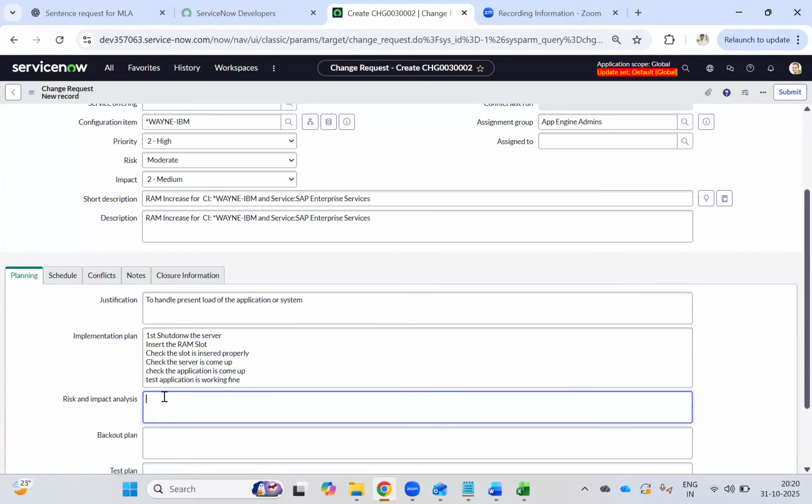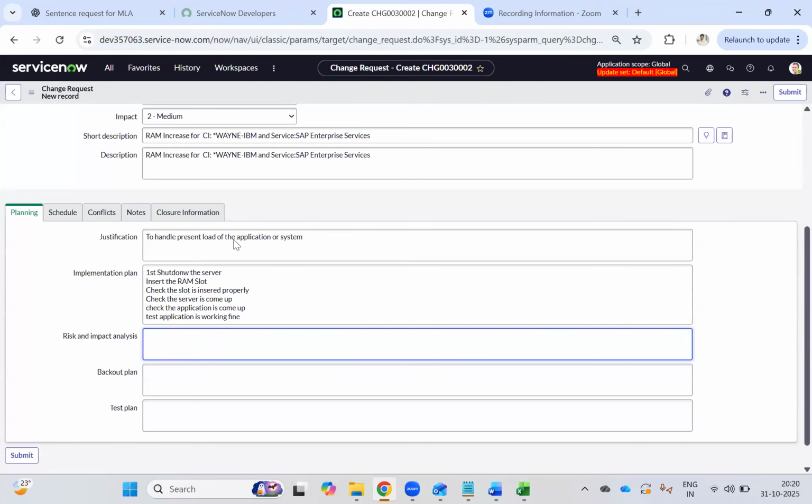Now, what is the risk and impact? In case I implement RAM, what would be the risk and impact? Impact is nothing but, during the change, how many people are not able to work, or how many people this application will not work for, correct? That is called impact analysis. And also any business impact, like money we will lose, correct?